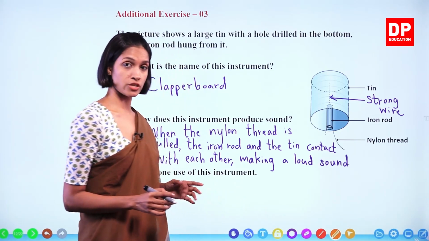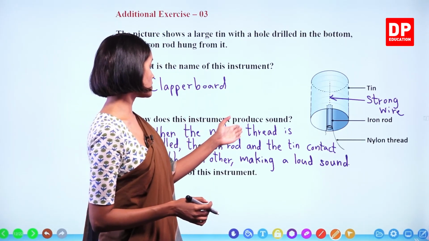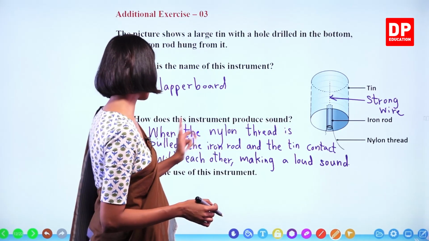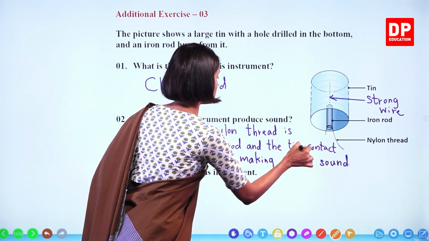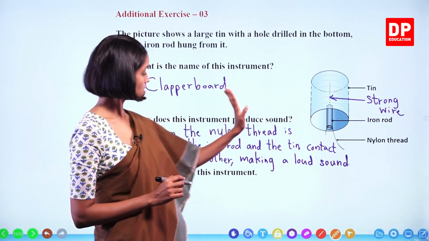That's how sound is produced, okay? When the nylon thread is pulled, the iron rod and the tin contact with each other, making a loud sound, right?